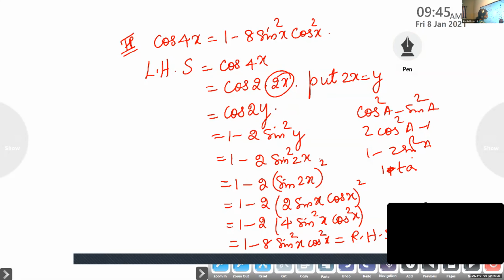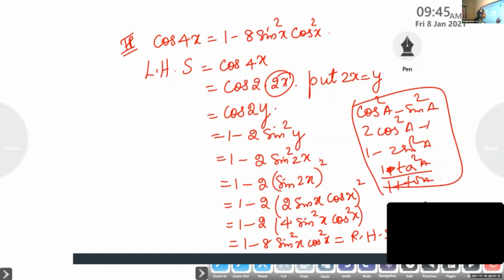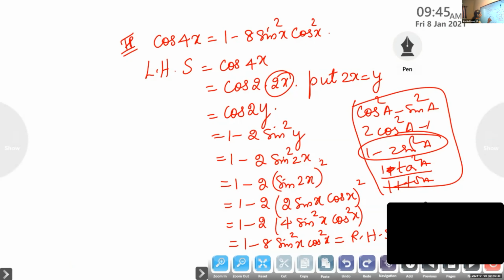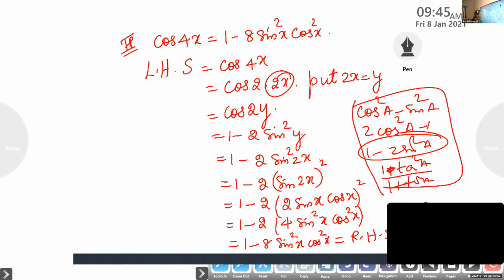1 minus tan square a by 1 plus tan square a. Although we have 4 formulas, we go with the formula in terms of sine, because in the final answer we are having sine and cos. So we write using this formula: 1 minus 2 sine square a. Here it is 1 minus 2 sine square y. But what is y? It is 2x. So replacing for y in the next step.